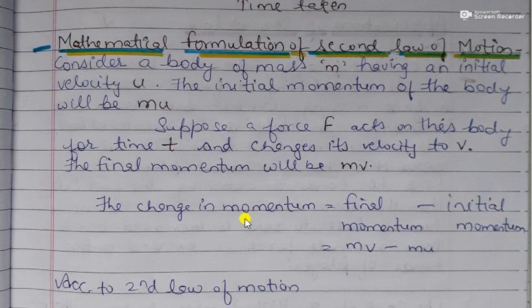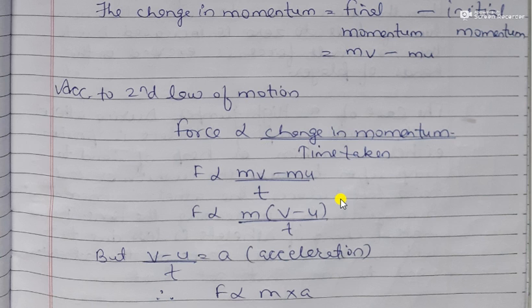Thus, change in momentum means final momentum minus initial momentum, so mv minus mu. According to Newton's second law of motion, force is directly proportional to the change in momentum divided by the time taken. So F is proportional to (mv minus mu) divided by t. Taking m common, we obtain m times (v minus u) upon t.